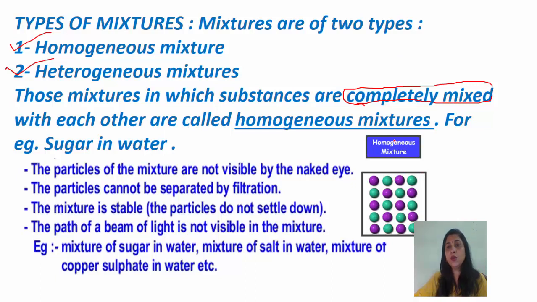You can see in homogeneous mixtures the particles of the constituents are mixed in a uniform way, as in this picture. The particles of the mixture are not visible by the naked eye. The particles cannot be separated by filtration. If you filter that salt solution, nothing will be there on the filter paper. All the solution will pass to the beaker. That means they cannot be separated by filtration.